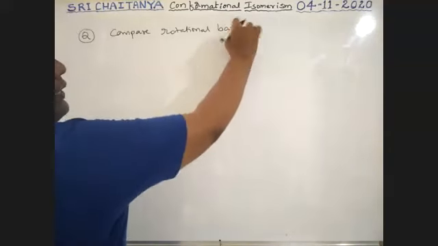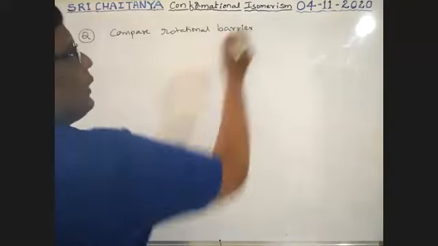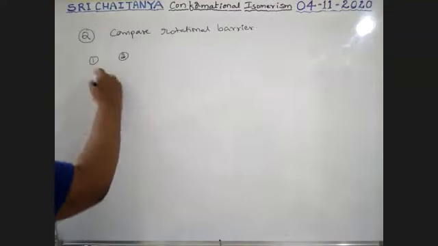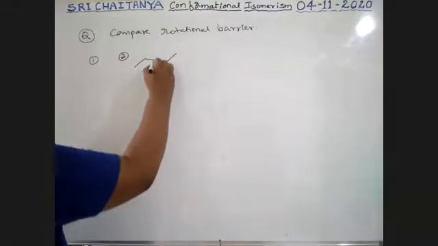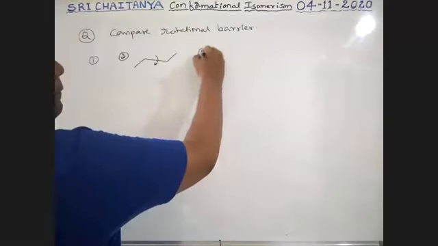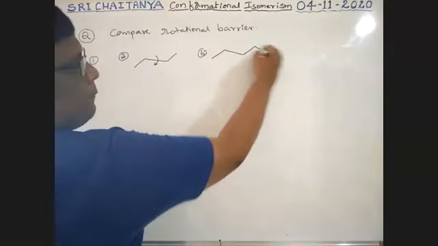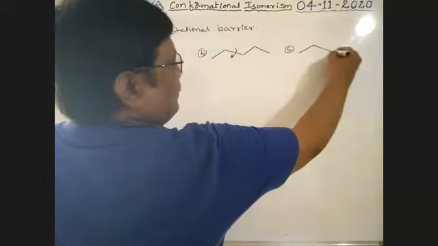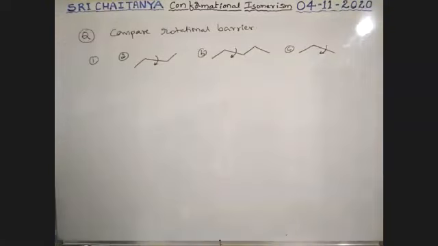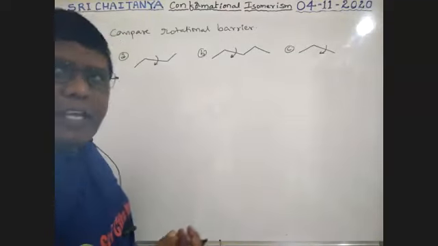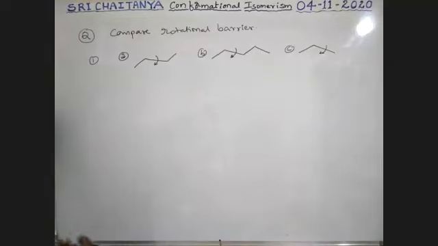See here, first A, then B, then C. These are the rotations, boys. Please observe them. Which one has more, which one has less? More energy required for rotation means more energy barrier. Less energy means less energy barrier, boys.